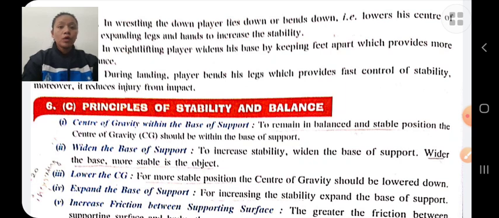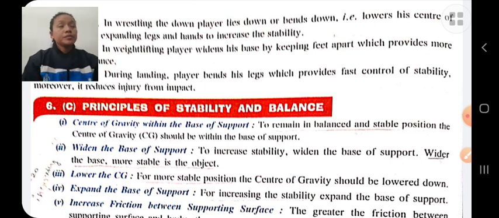If you know the proper technique, then there will be more stability and more balance. Proper falling technique should be known to the players, otherwise it may lead to injury due to an unstable position.